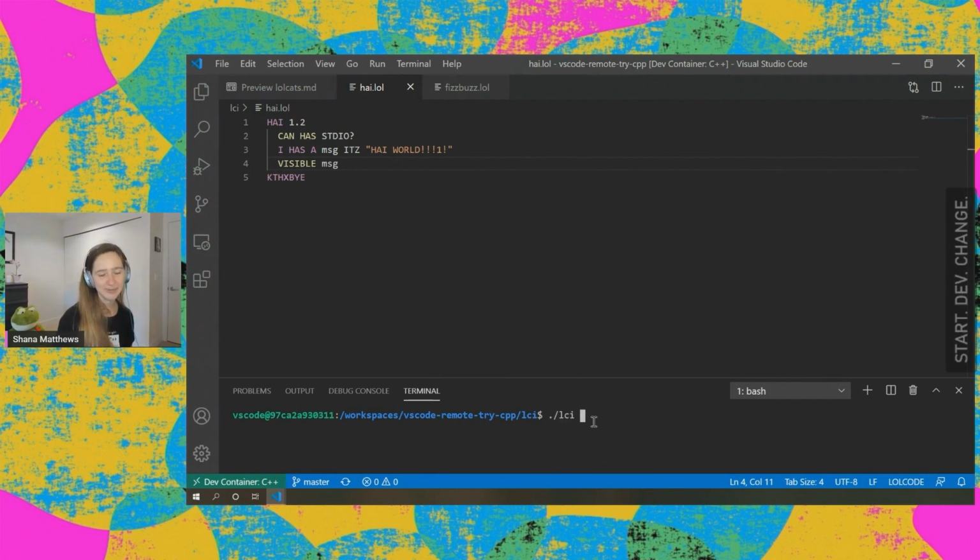Let's run it really quickly. So what we're doing, the 2 lines that are the same again, is this: I HAS A message. So we're defining a message variable, ITZ, it's, so it equals hi world, and then VISIBLE, so printing it out. Yeah, there's other great examples of LolCode if you look on the internet. Happy to talk more about it in chat.